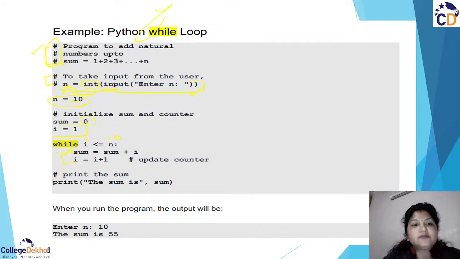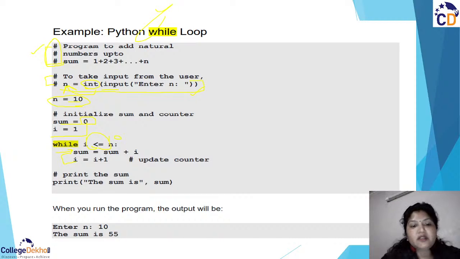Then after that we are incrementing, we are updating the counter also. Why? Because if there is no counter, it is going to print only the i value, that is 1, 10 times it is going to print. So that is of no use. We want to increment the value of i also, the counter value also, right? So once we have stored the summation of all the numbers till 10, and we have included the 10th number also, because we have taken this condition as less than or equal to n. So less than or equal to n means 10 is also included, right?